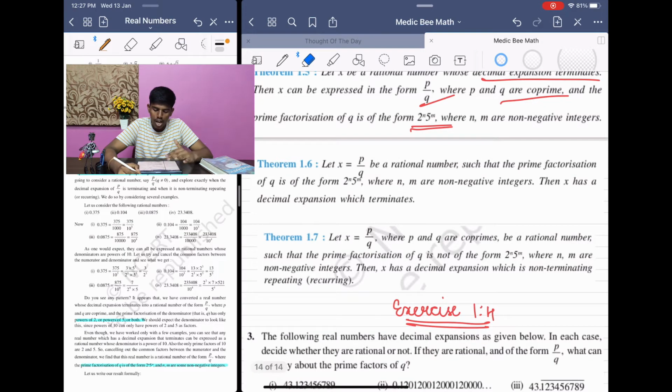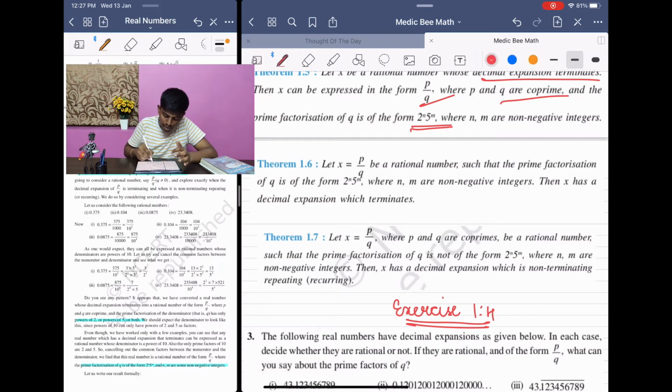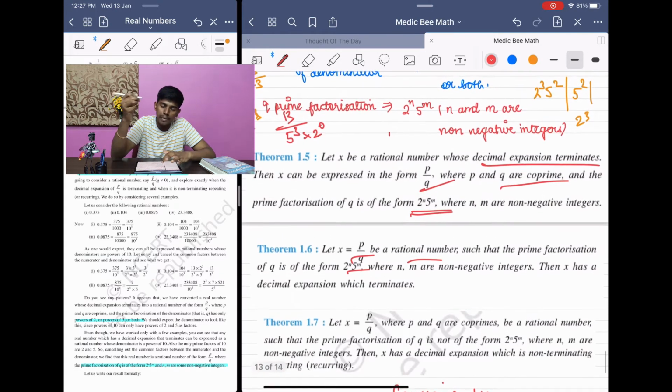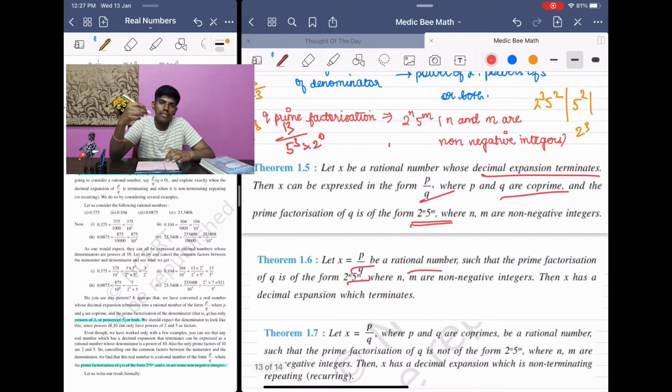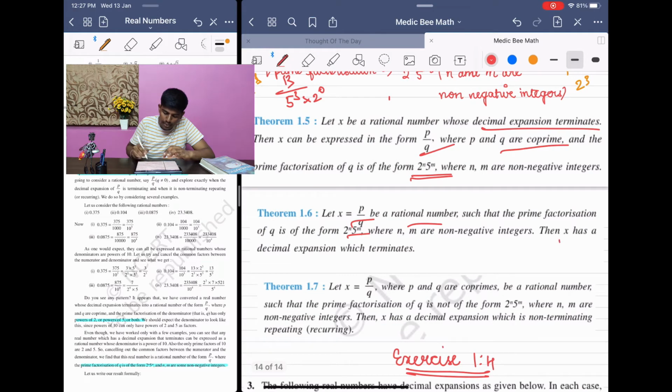Next, they try to prove the converse of this. If x is equal to p by q, a rational number such that the prime factorization is, first they said that if a terminating decimal expansion is given, you can say that the denominator is of the form 2 power n and 5 power m. Now if you find the denominator is 2 power n 5 power m after doing the factorization, you can say that this rational number x will have a terminating decimal expansion, so the converse is also true here.